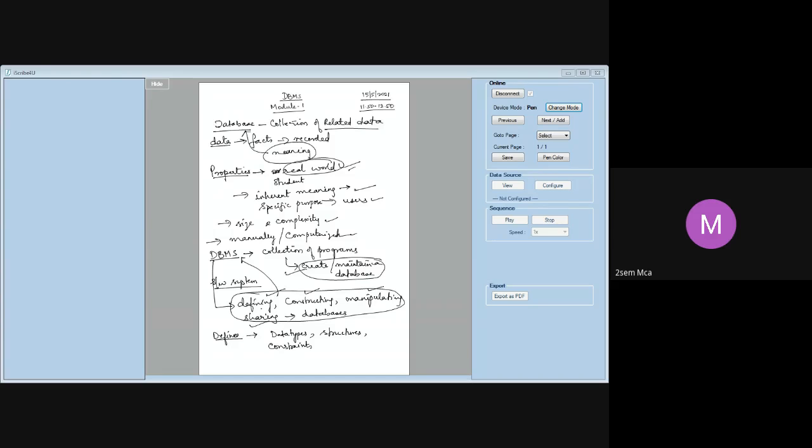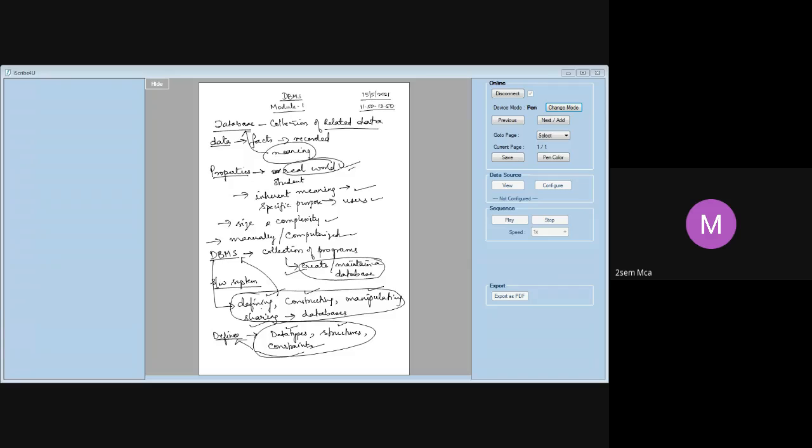We specify the data type of the data, the structure we are going to use, and the constraints applicable to that data. When you specify all this, we say that we are defining the database.